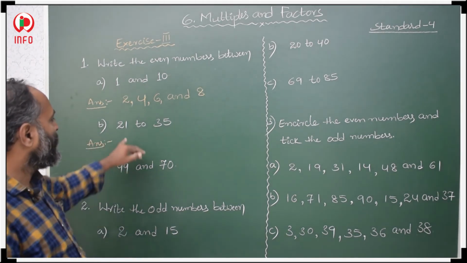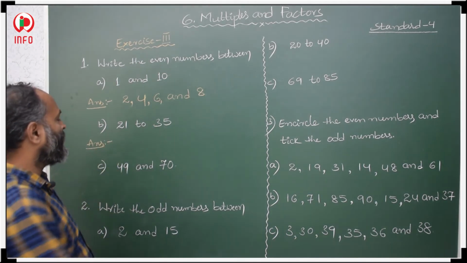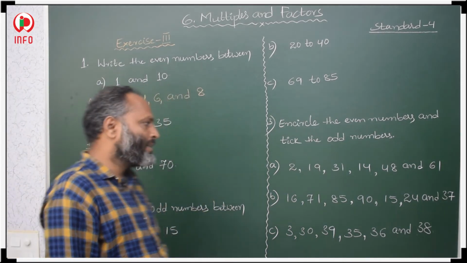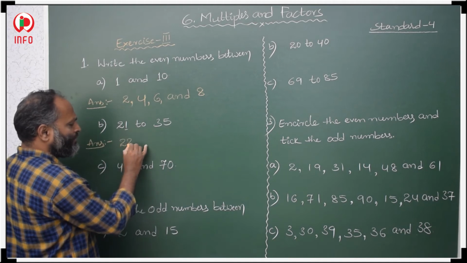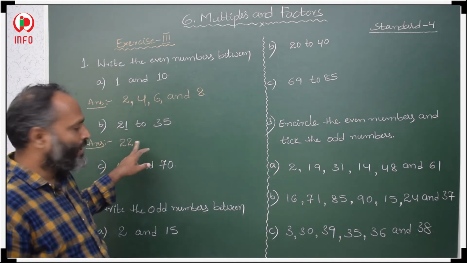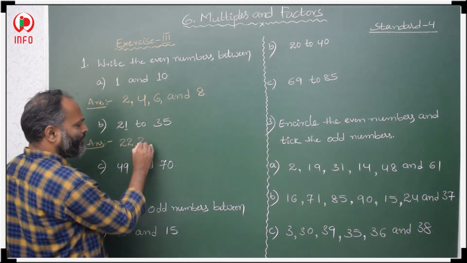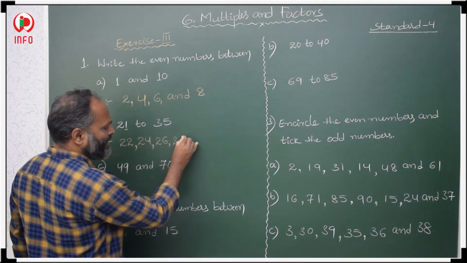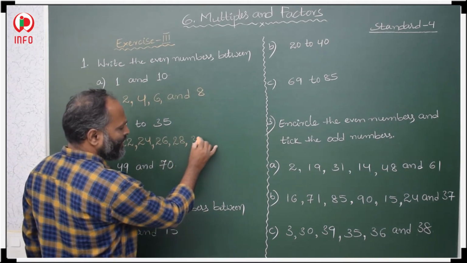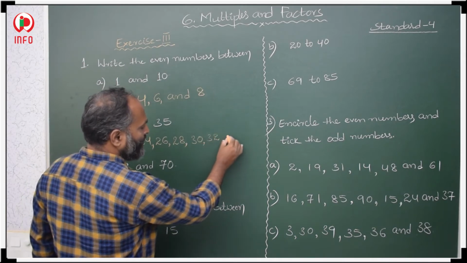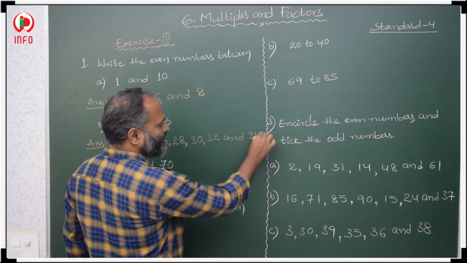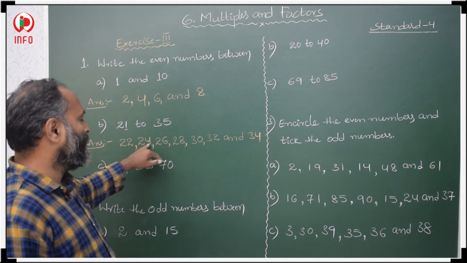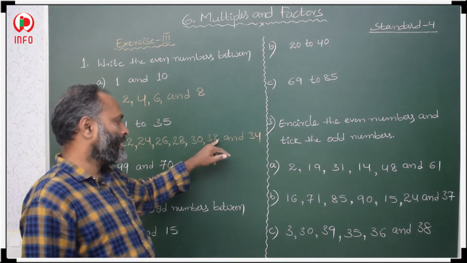Write even numbers between 21 to 35. Here what is there in the 1's place? 1 is there, and 1 is an odd number, so 22. 22 is an even number. After that take one gap and then take 24, 26, 28, 30, after that 32 and 34. These are the even numbers between 21 to 35: 22, 24, 26, 28, 30, 32, 34.